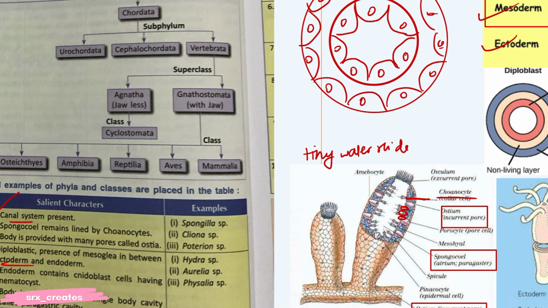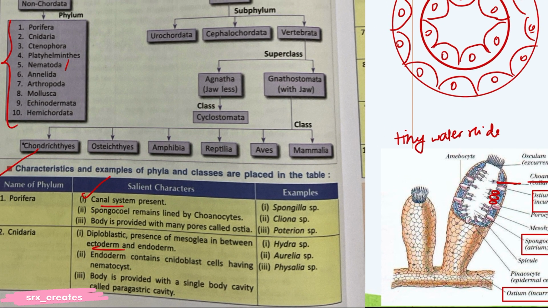Now the body is provided with many pores called ostia. Ostia are tiny holes in the sponge body, like little doors from where water comes in. Now examples for Porifera: Spongilla, Cliona, Euplectella. The specific epithet is not given. Nidaria: Hydra species, Aurelia, Physalia.